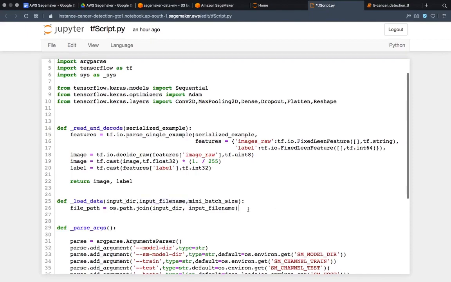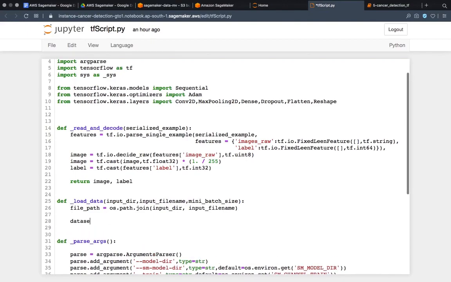Then, let's make a variable dataset, and do tf data dot TFRecordDataset on that. Just make the TF records out of it, and give it the file path where the file is.